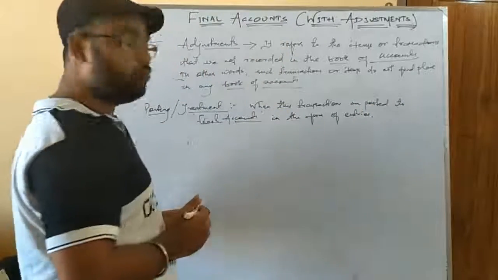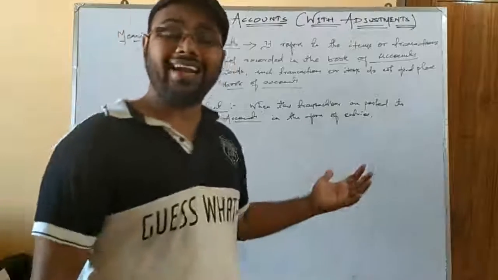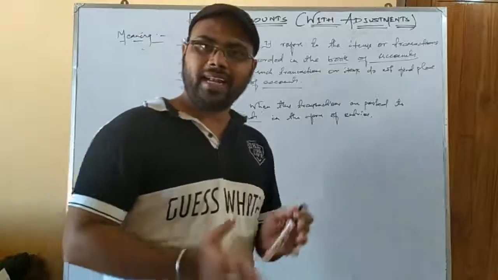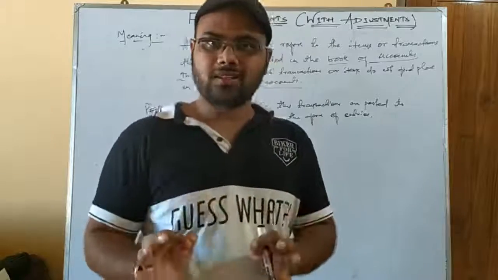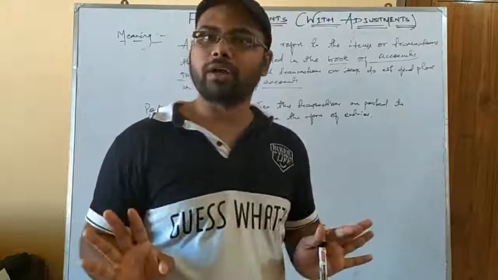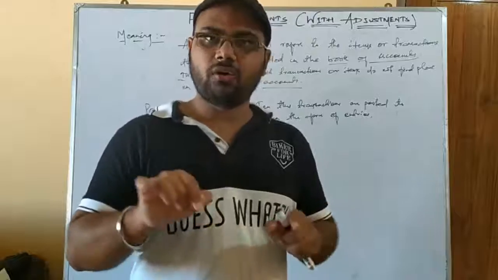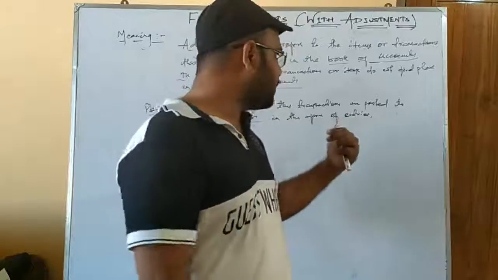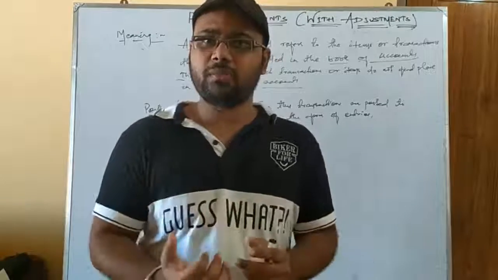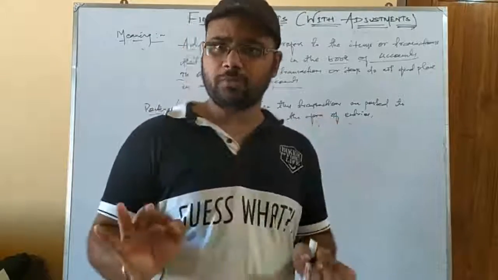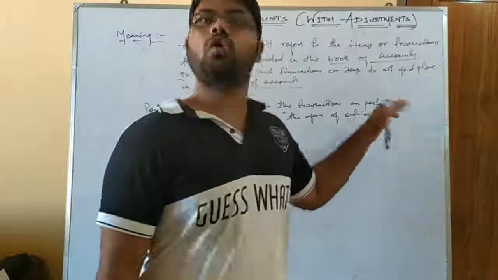Now the question is why I say entries here, because as you know, any item or transaction, unless journalized, cannot be taken to any book of account. You have to journalize it in the form of an entry. That is why I have written entry here. If you don't give a particular transaction a debit balance and credit balance, how can you treat it in the financial statements? That is why these are also called entries.